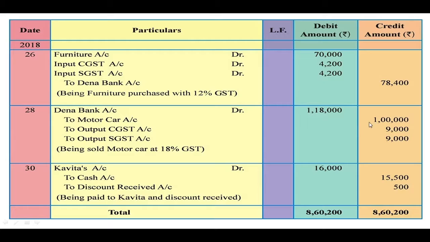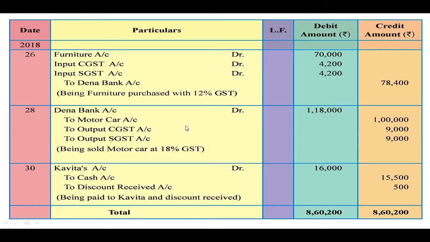Now you have to remember that whenever anything is purchased, GST is debited. So whenever anything is sold, GST is credited and it is called output CGST and output SGST. Now 18% GST is calculated on the cost of the motor car, that is rupees 1 lakh. 18% of rupees 1 lakh comes to rupees 18,000, which is divided equally in central and state GST.